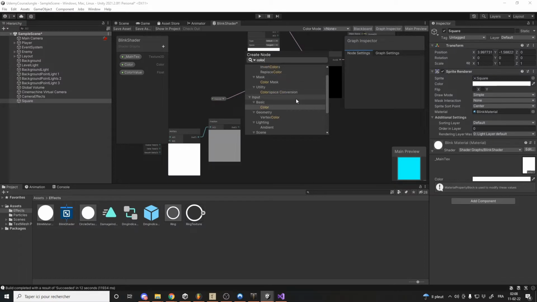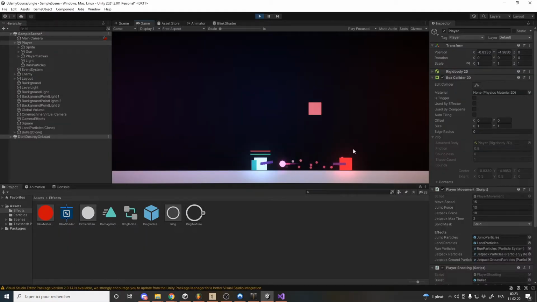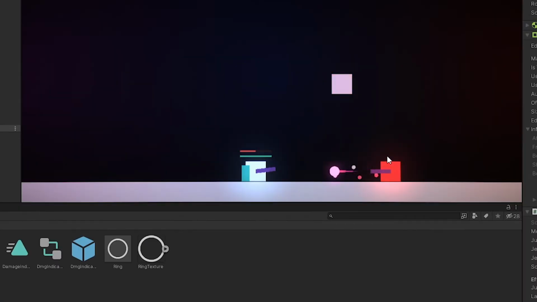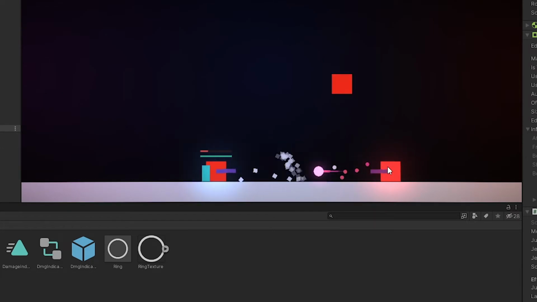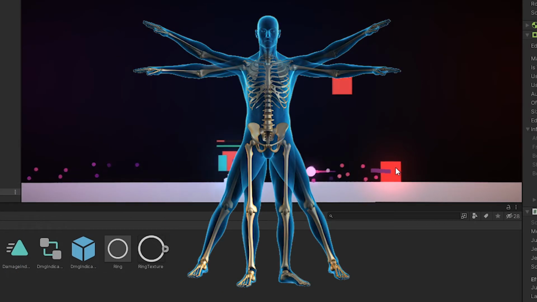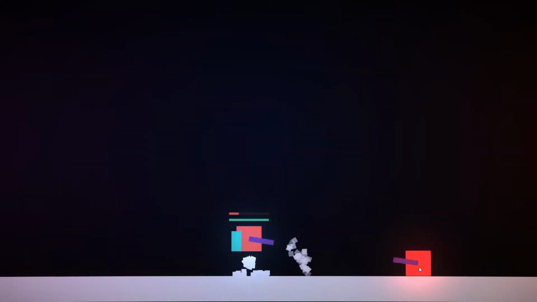I added a blinking shader to my player to make him blink red when getting hit. It will also loop when the player is low on health, because that's how humans work, right? I did the same thing to my enemy and made the bullet blink to make it more distinguishable. Very important if you're planning on having a lot of bullets. I mean, more than that.